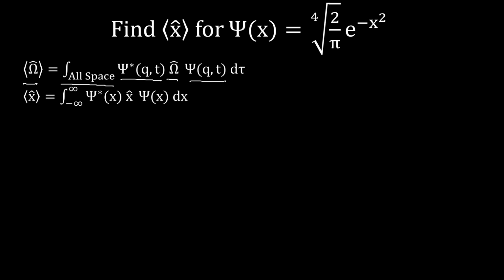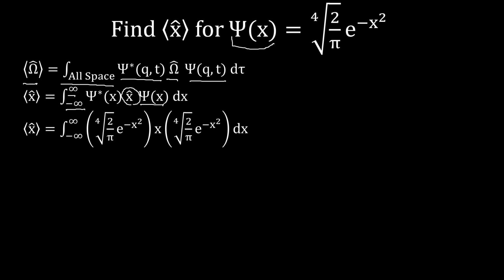So first, let's plug in. We know that all space in this case, since we're in one dimension, is going to be negative infinity to infinity. And then we're going to rewrite psi conjugate of (q,t) as just psi conjugate of x, because we know our wave function is just a function of x. Similarly here for the right side of our equation. And then finally, in the middle, we're replacing a generic operator with our position operator, because that's what we're finding the expectation value of.